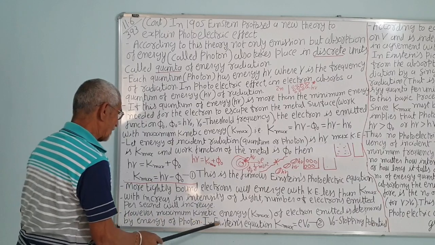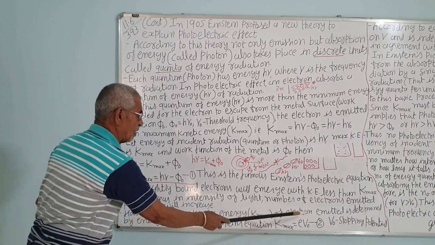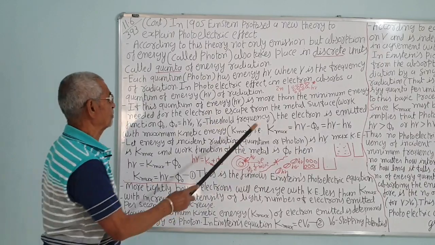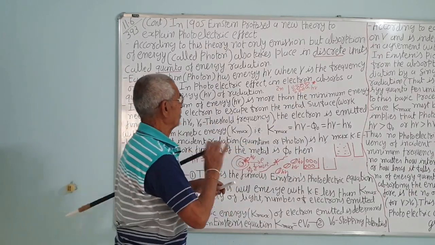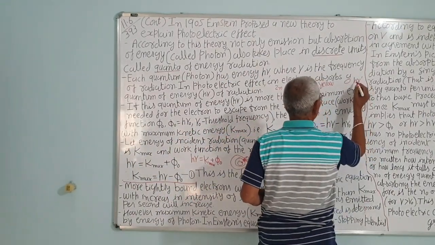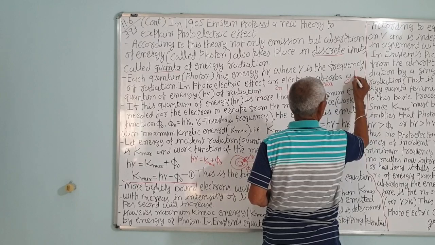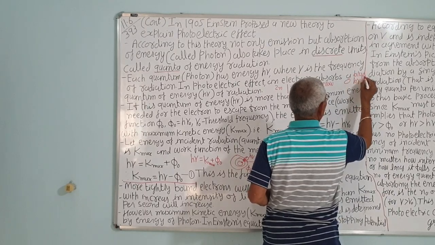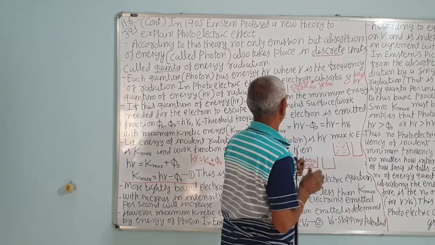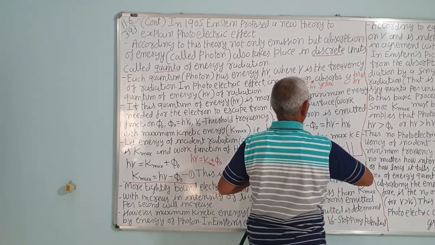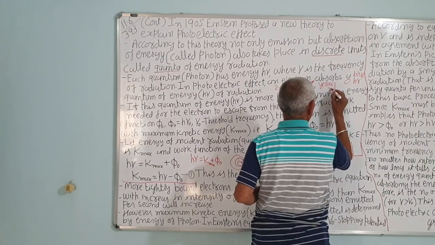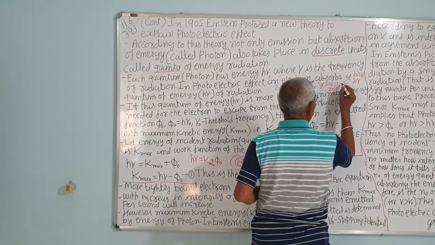However, the maximum kinetic energy K maximum of electrons emitted is determined by the energy of the photon. Suppose instead of this photon, light of another source having frequency nu dash, say this is blue light. Blue light has higher frequency, shorter wavelength. Keeping the plate the same, zinc, correct?